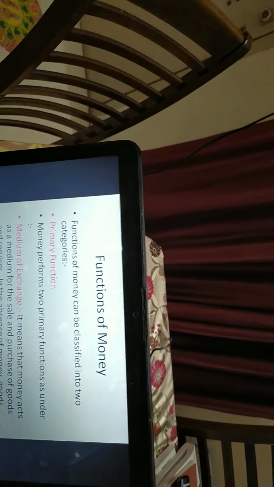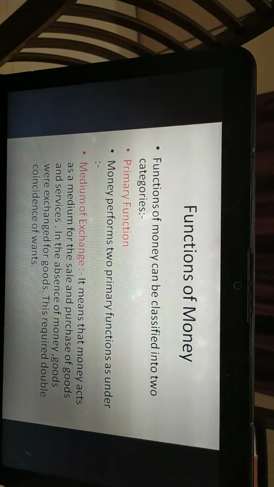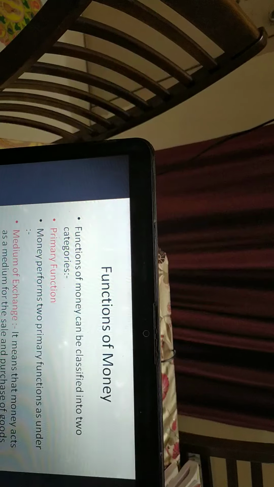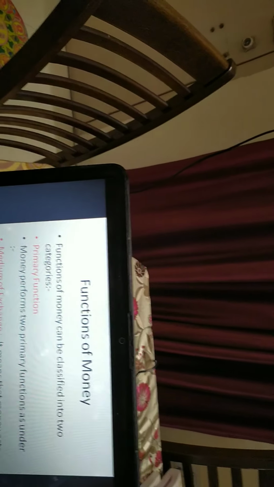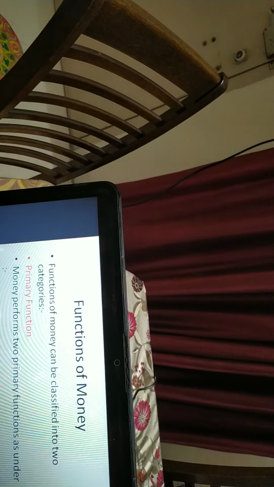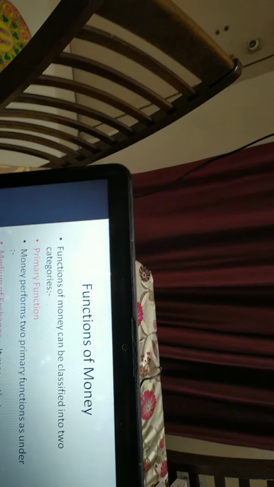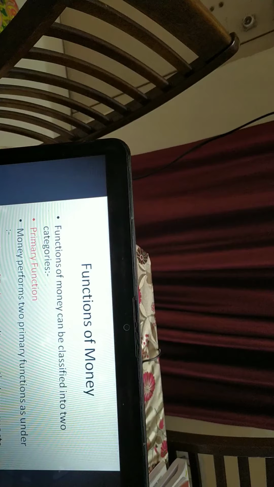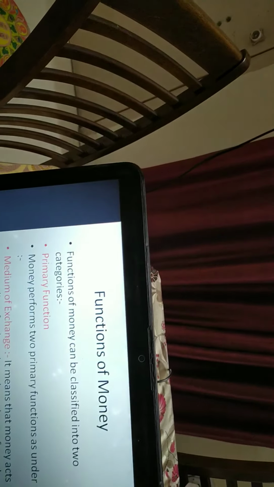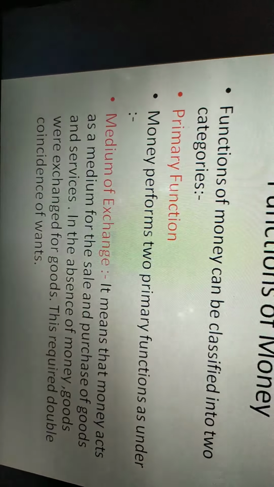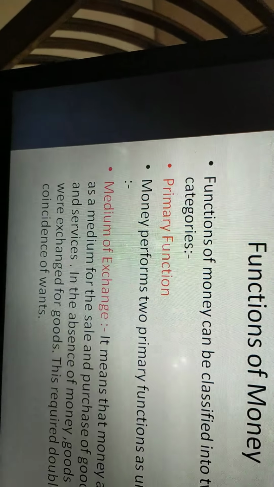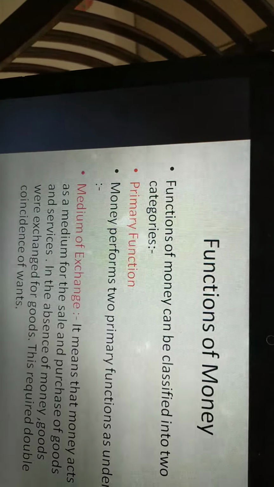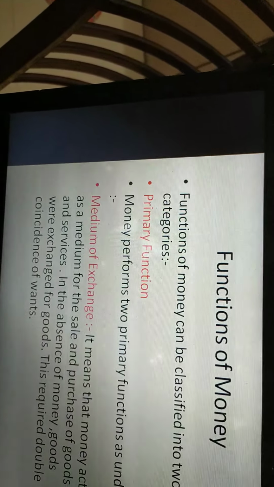It means that money acts as a medium for the sale and purchase of goods and services. In the absence of money, goods were exchanged for goods. It means that if there was no money, then goods were exchanged for goods in the earlier days, but nowadays, instead, we exchange money for goods. This required double coincidence of wants.